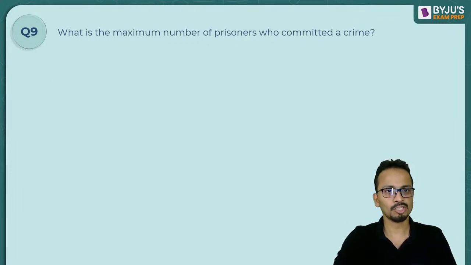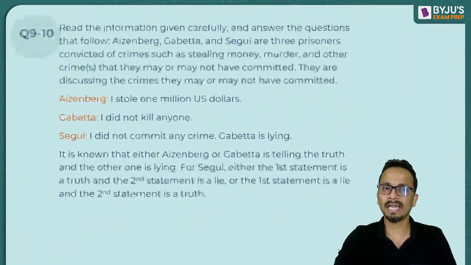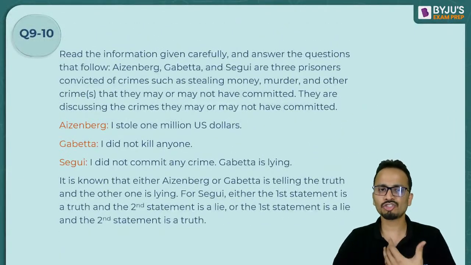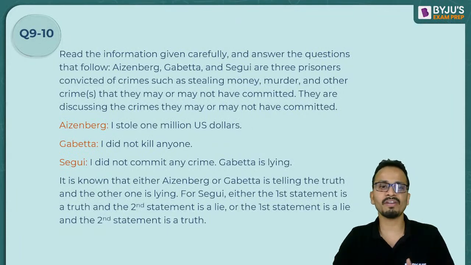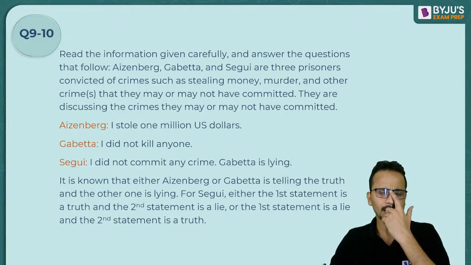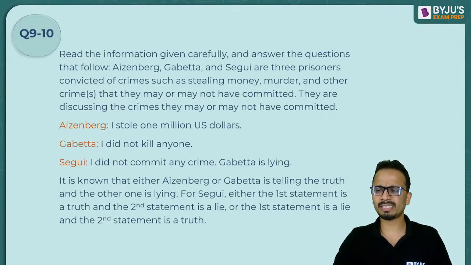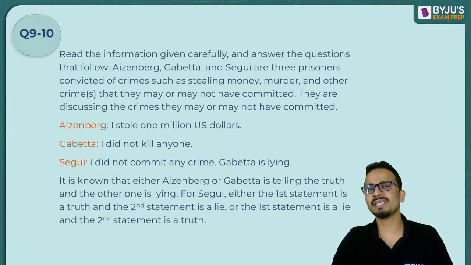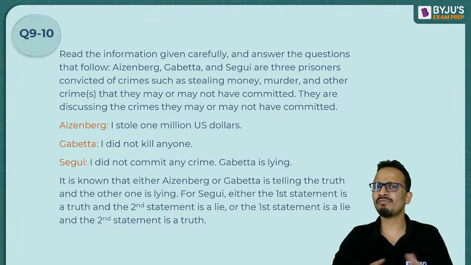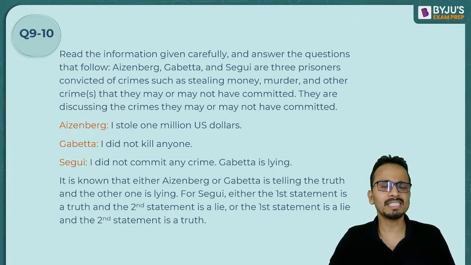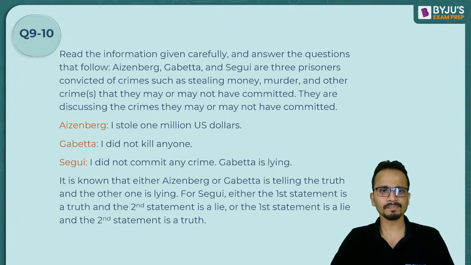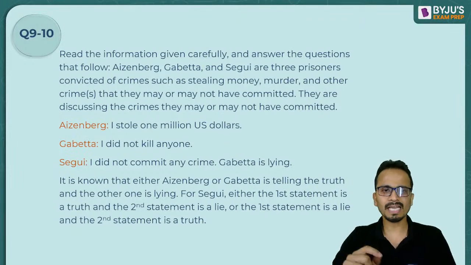Let's have a look at the directions once again and try to decode whatever information is given to us. This question is based on truth tables, or you can say binary logic. There are different names given to these types of questions. They may or may not have committed the crimes, and they are discussing these